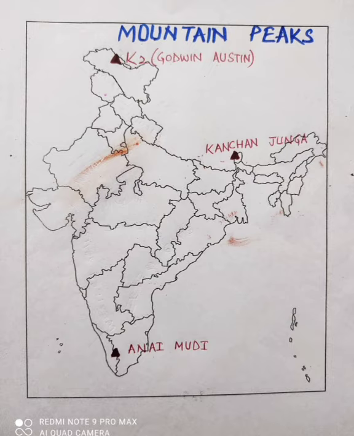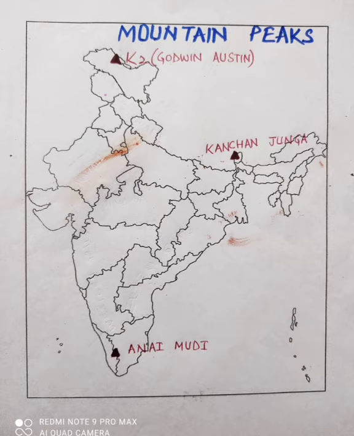Then Kanchenjunga is shown on the border of Nepal and Sikkim. This is located in Himadri range. So if you say this is the second highest peak of Himalayas and the highest Himalayan peak of India, because K2 lies in the Trans-Himalayan zone, so K2 is the highest peak of India, but Kanchenjunga is the highest Himalayan peak of India, because K2 lies in Karakoram range and Kanchenjunga lies in Himalayas.